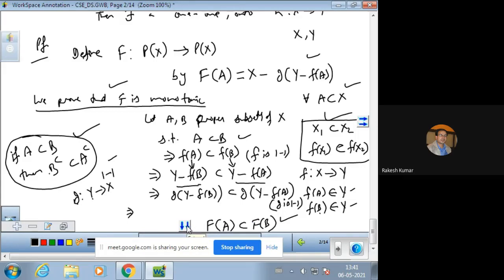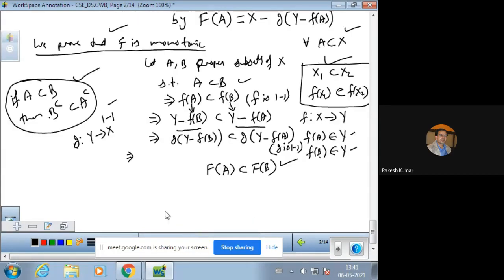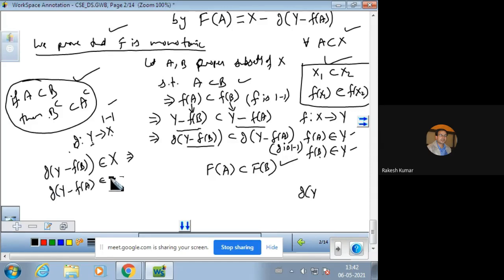Now G of Y minus f of B. Remember, अगर ये एलिमेंट डोमेन में से था, then g of this element should come from X. तो g of Y minus f of B comes from X. Similarly, g of Y minus f of A also comes from X. इसका मतलब ये हुआ कि X जो है यूनिवर्सल सेट है and these are its subsets, both.